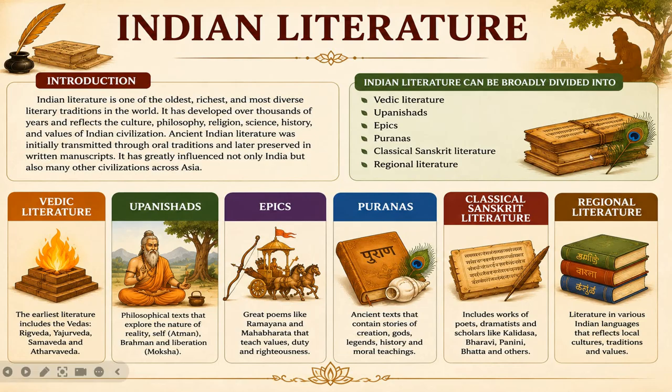Now you can see the major branches of Indian literature. The Indian literary heritage is broadly divided into Vedic literature, Upanishads, epics, Puranas, classical Sanskrit literature, and the regional literature. Now, each branch represents a unique contribution to India's intellectual, spiritual, and cultural development. Now here you can see the visuals. These all are the visuals of these literary traditions.